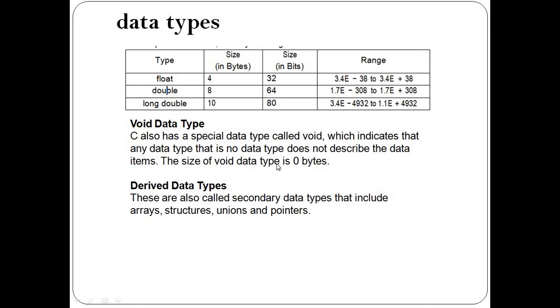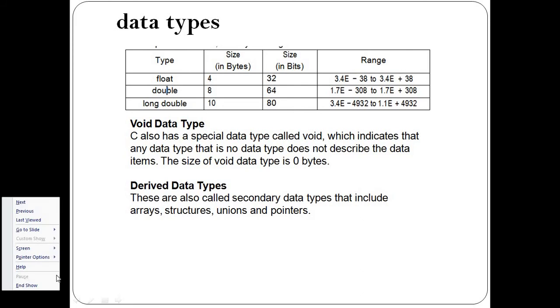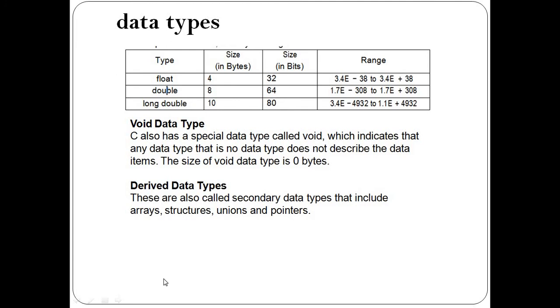The size of void data type is 0 bytes. Void cannot take any value. It is just written that the task is successfully completed, so it does not return any value. So the size of the data type is 0 bytes.